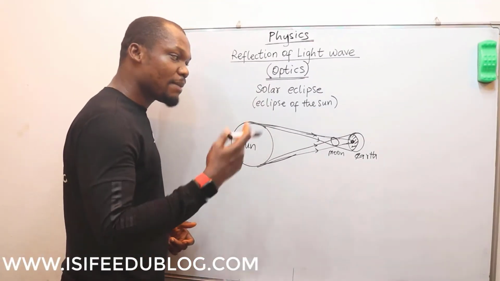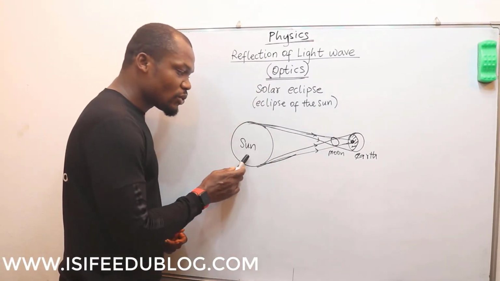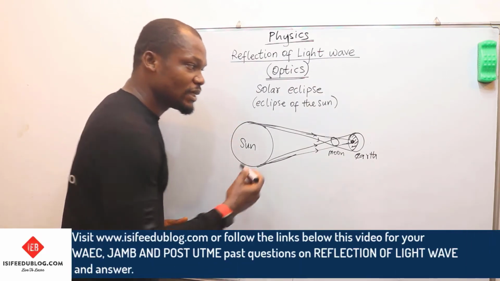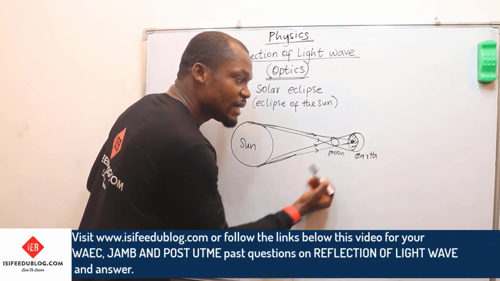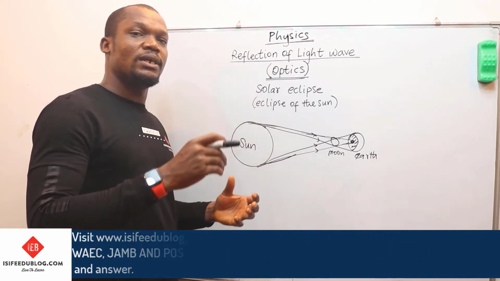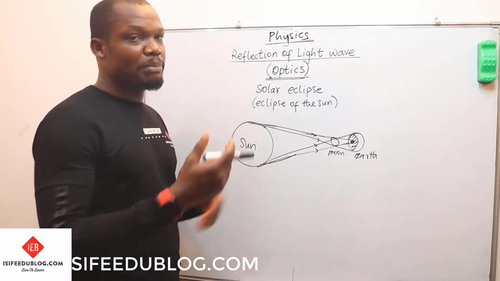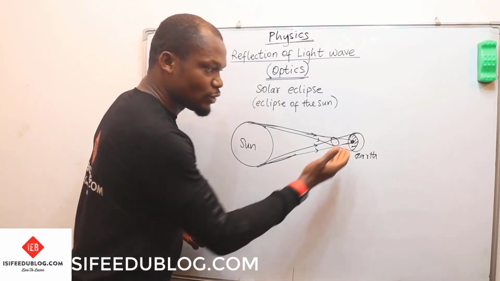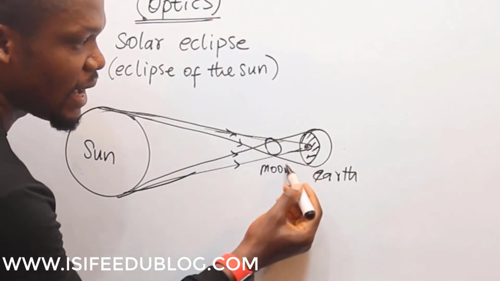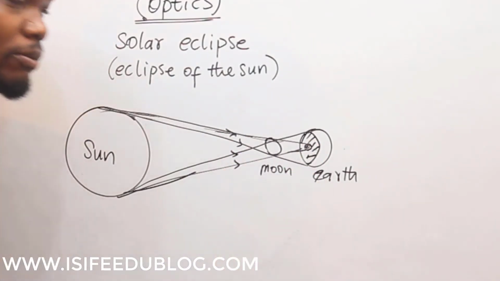And when this happens, because the moon is an opaque body, it is going to cast shadow on the day parts of the earth. And when that happens, because the sun, which is the luminous object, is bigger than the moon, it has to produce the umbra region and the penumbra region. As you can see from here, this region is the umbra region and this region is the penumbra region.